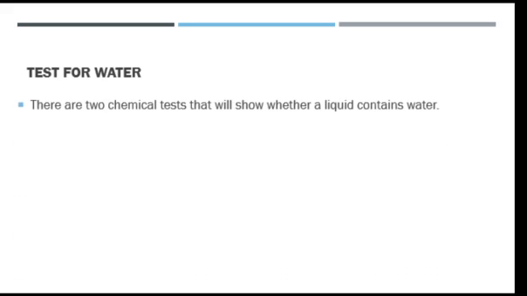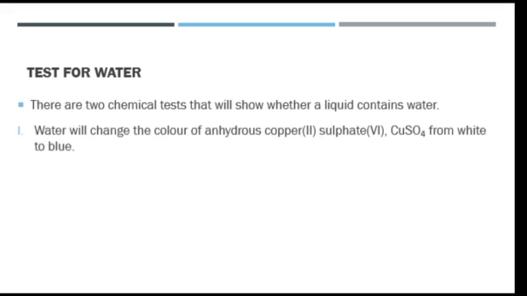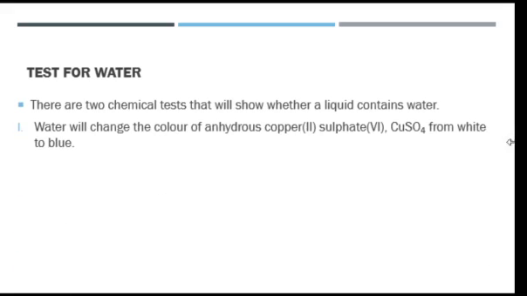Now let's study test for water. We want to test if a liquid has water content in it or not, and there are just 2 chemical tests that can be used to show this. 1, water will change color of anhydrous copper sulfate from white to blue. We have this equation. You can see anhydrous copper sulfate reacting with water and it is white. It turns to hydrated copper sulfate, turning to blue. So it turns from white to blue.